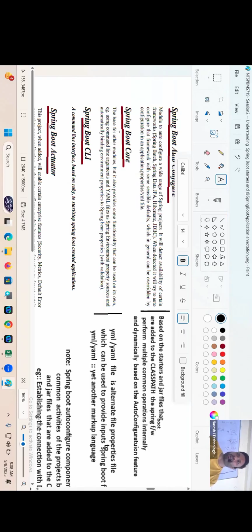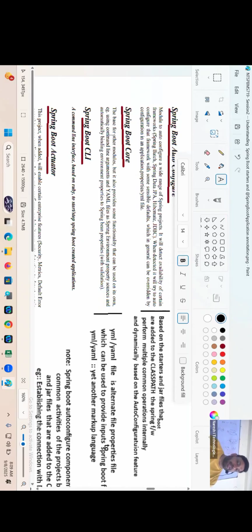Okay, in Spring Boot, not only the property file, we have an alternate to the property file that is called YML, YAML markup language. I'm going to introduce it one by one. So this property file or YAML file will be recognized automatically by Spring Boot. Container creation is internally done. All these things are taken care of by the Spring Boot core module.